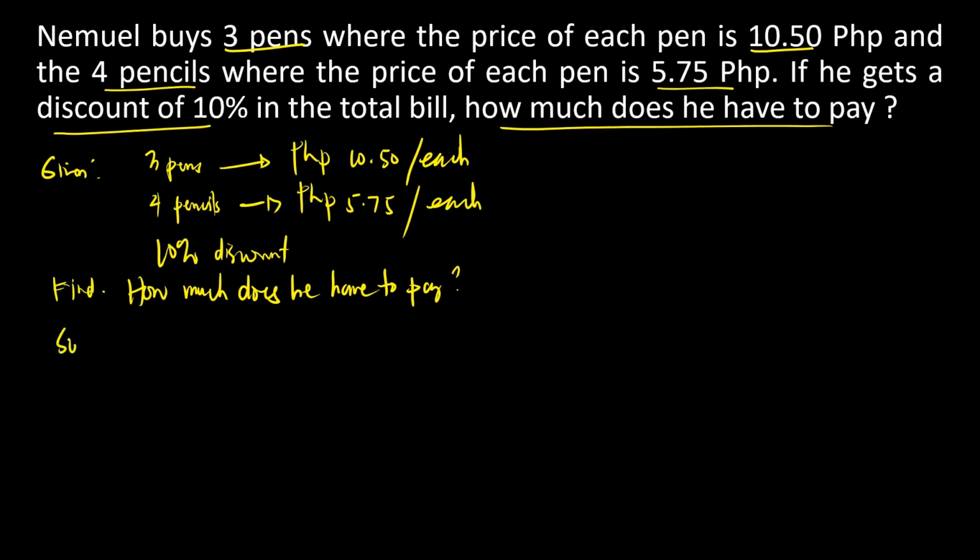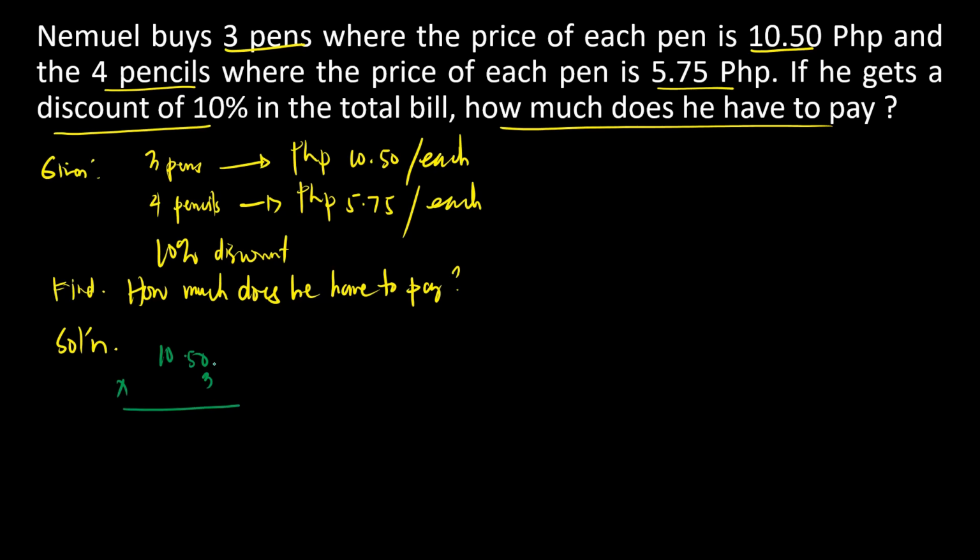Okay, let's have our solution. Okay, paano ba natin yan i-analyze? So, first thing that we are going to do is to know how much is the bill. Okay? So, for the 3 pens, we just have to know the total price if ever na nung binili niya yung 3 pen. So, we have 10.50 times 3.